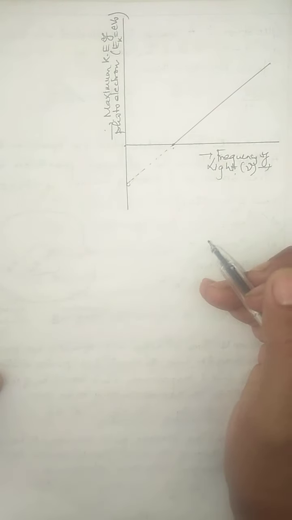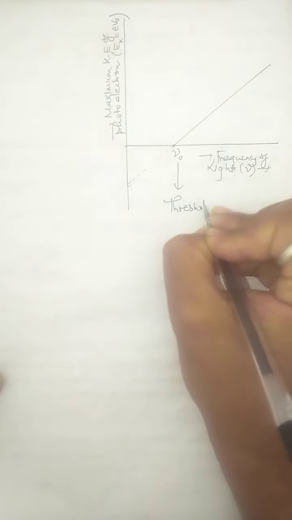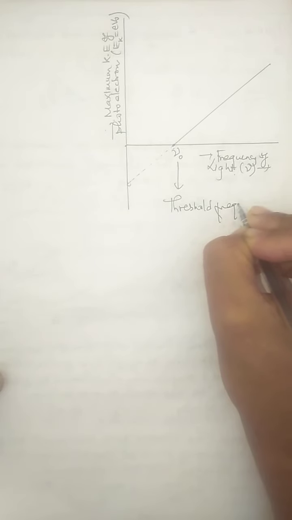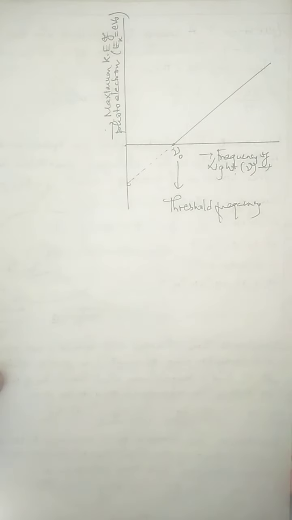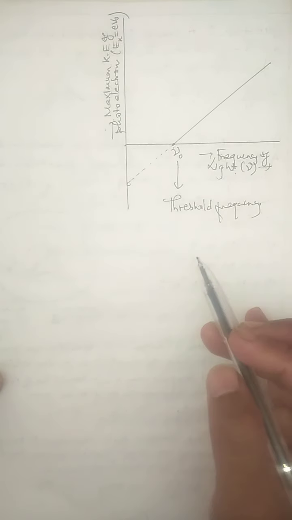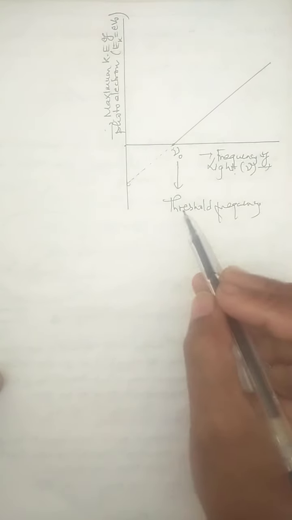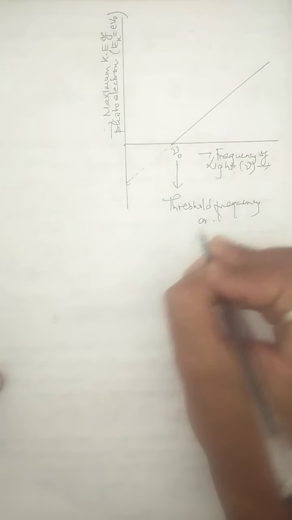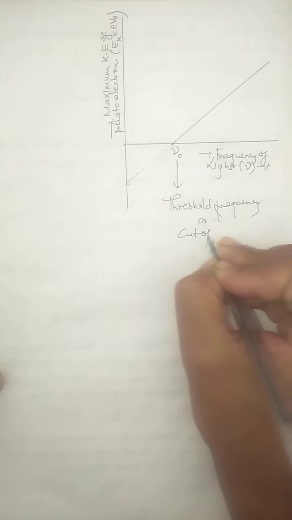That minimum frequency of incident light at which the photoelectron can just eject from the metal plate is marked by nu naught, and this frequency is called threshold frequency. So children, from this graph we can define another term called threshold frequency. Threshold frequency is the lowest frequency of light which can emit photoelectrons from the metal plate. We also call it cutoff frequency.